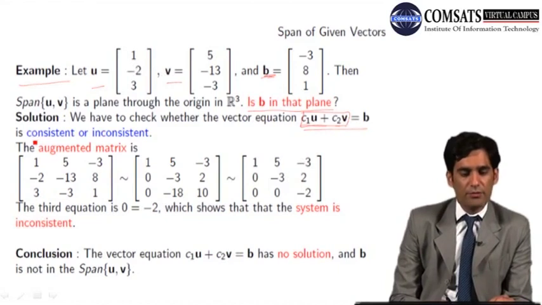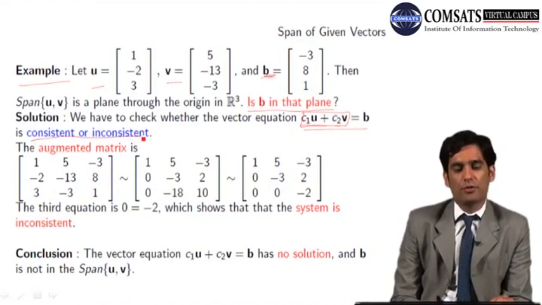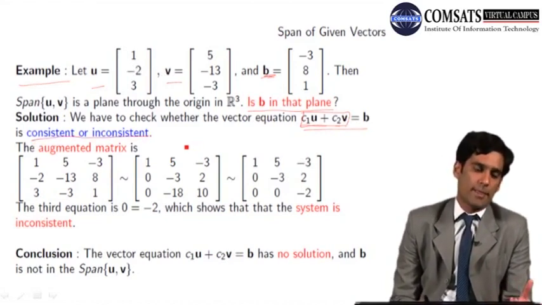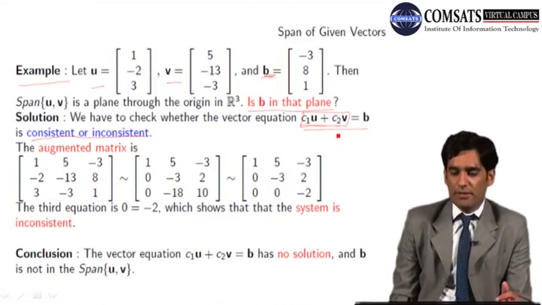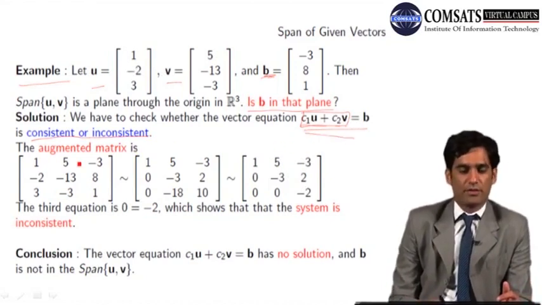So system of linear equations is consistent or inconsistent, ये हमने पढ़ा हुआ. The augmented matrix for this vector equation is written here, जो कि previous example में मैंने U और V put करके और equate करके add करके example solve की थी. Exactly in the same way the augmented matrix is here.